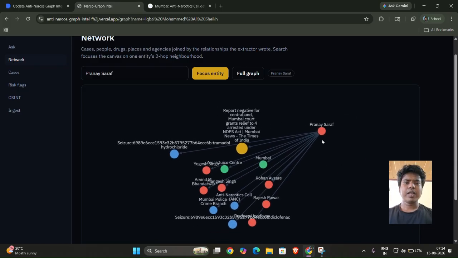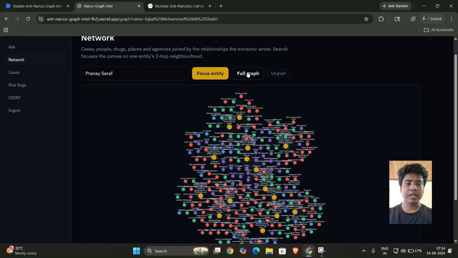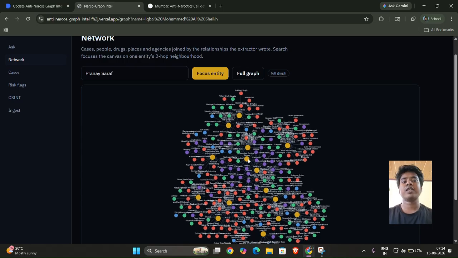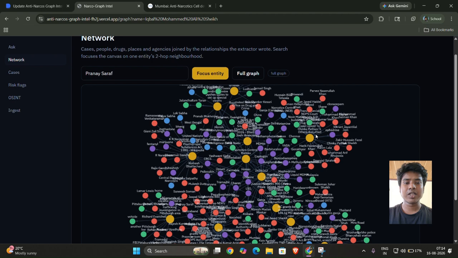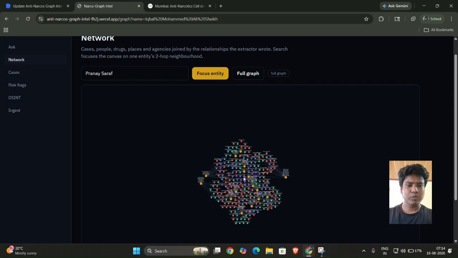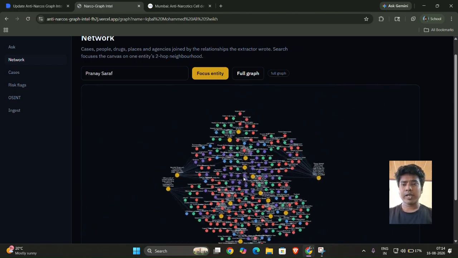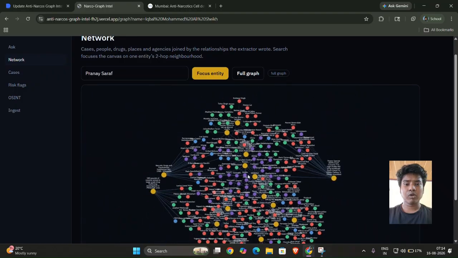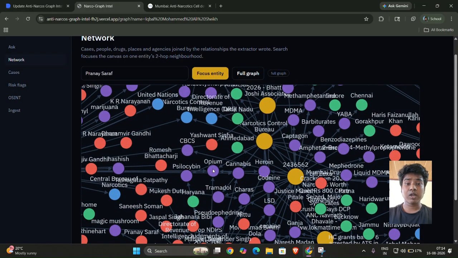Also, we can find all the graphs which have been generated till now with a single click. This is our huge database which has been created in just a few hours. We can see it very clearly by moving it, zooming in, zooming out, and so on. It will be really helpful for the authorities who are focusing a lot on reducing drug trafficking and drug networking.